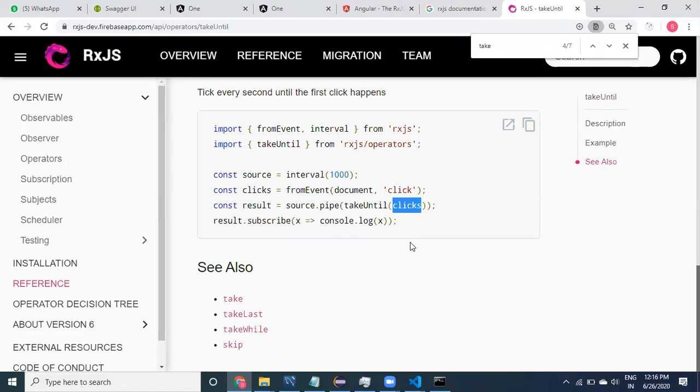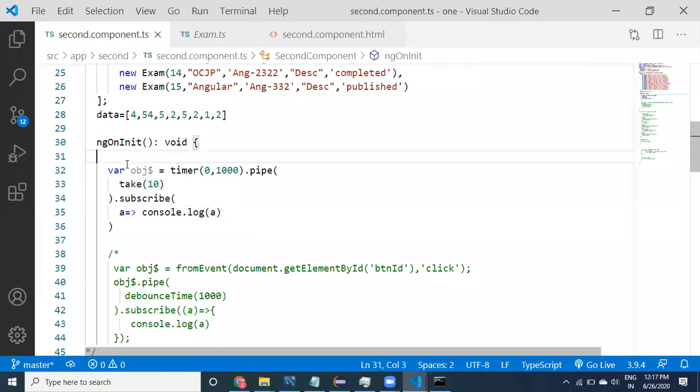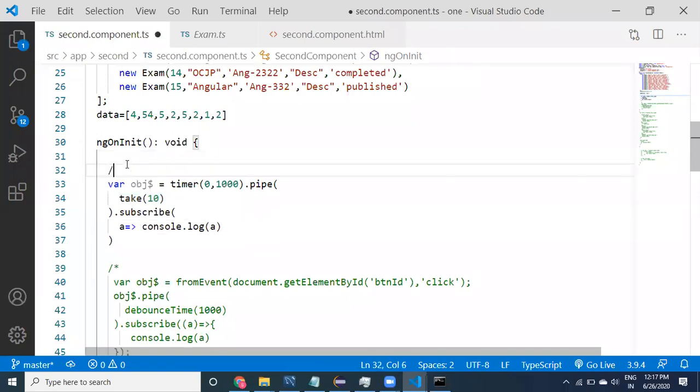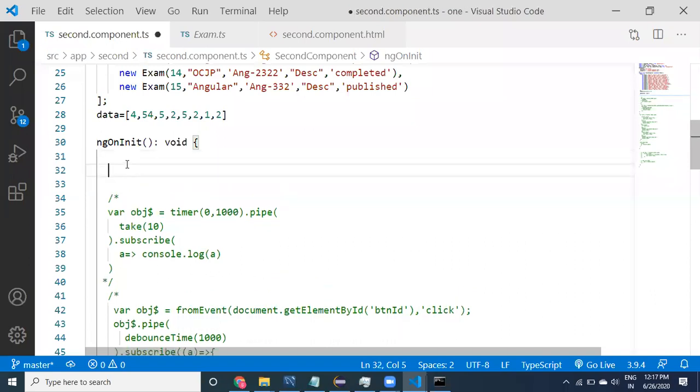Until click. See here, this is one. First, I'm going to show you. This is interval. Every 1 second it is coming here, right? Until you click something, you have to do. Whenever anybody clicks on the document, it is going to get stopped. So what I'm doing is implementing take until, very easily. If you see this and do it, then you can implement it in your projects also. Just before that, try to understand what different things are available.